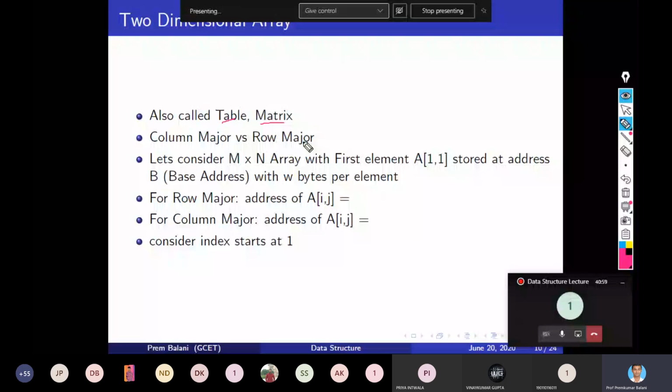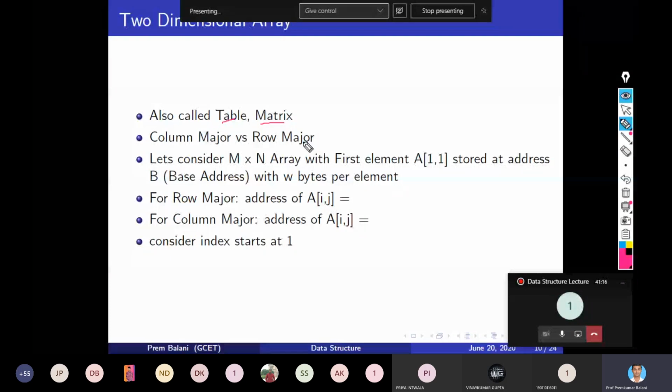So in a two-dimensional array also, elements are stored sequentially in memory, and the same assumption which I gave you in the previous slide, here also let us consider an m by n array, right? This m is the number of rows and n is the number of columns.